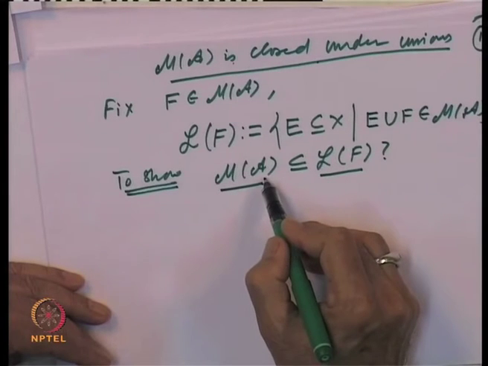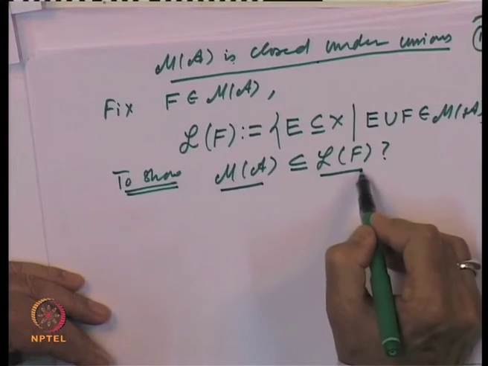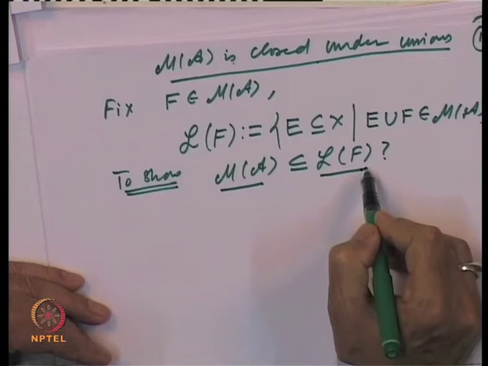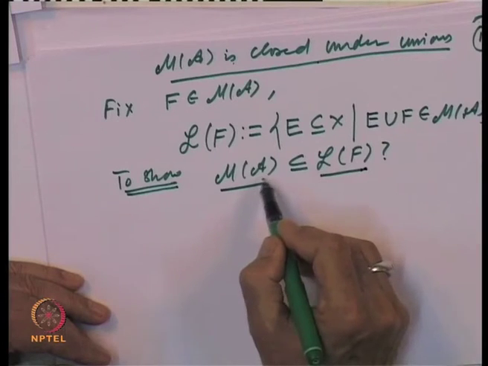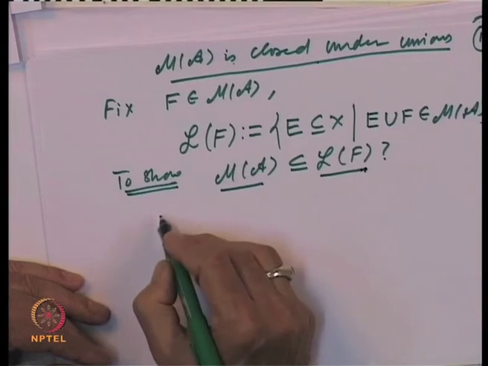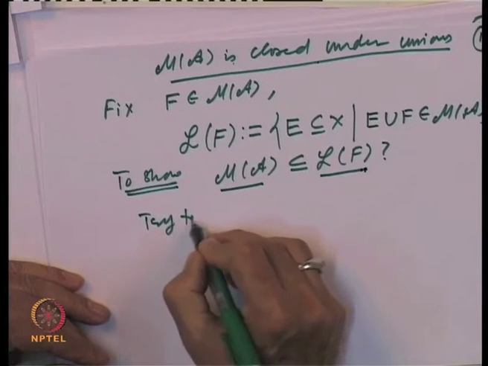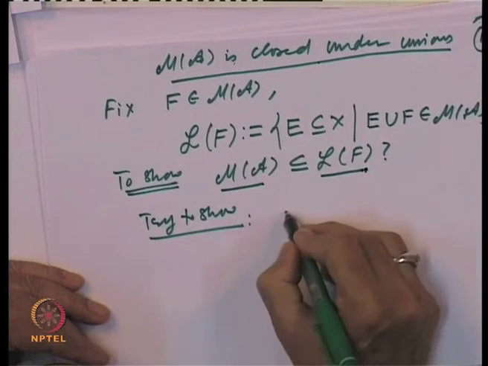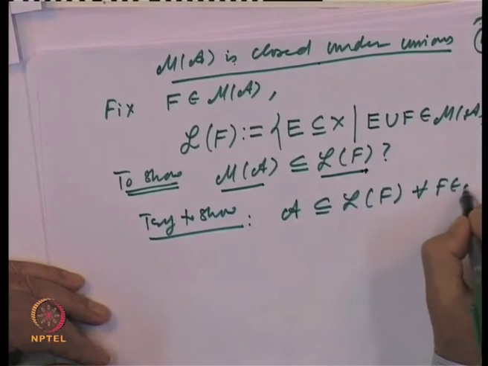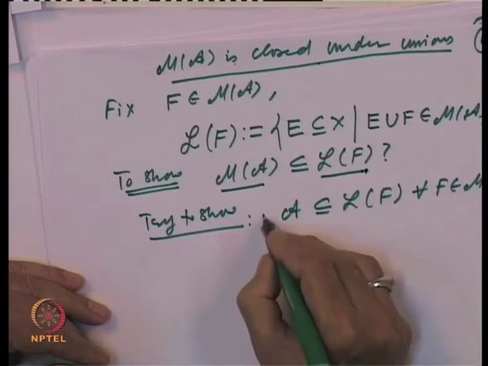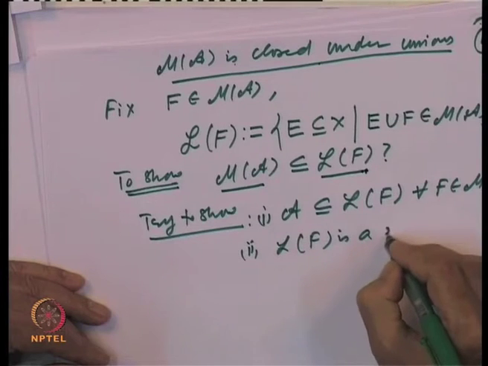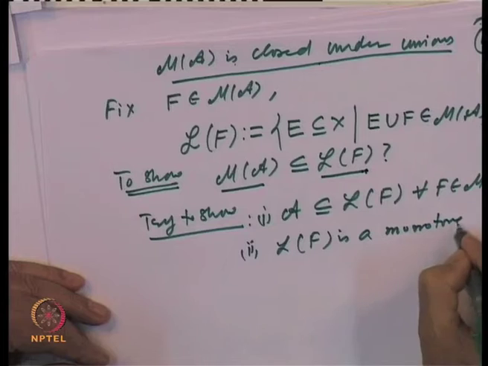M of A is the monotone class generated by A, and we want to show it is contained in some other collection L of F. So, that means we should try to show that A is inside this collection, and that this collection L of F is a monotone class. So, we should show, first, that A is inside L of F for every F belonging to M of A, and second, that L of F is a monotone class.